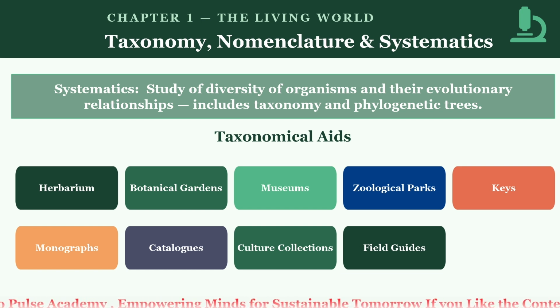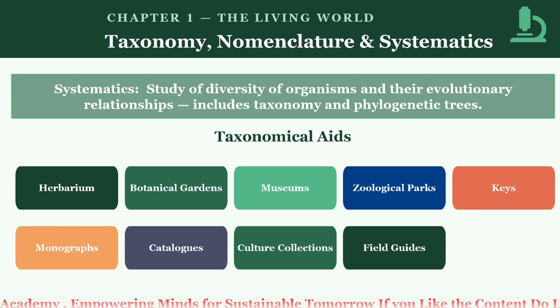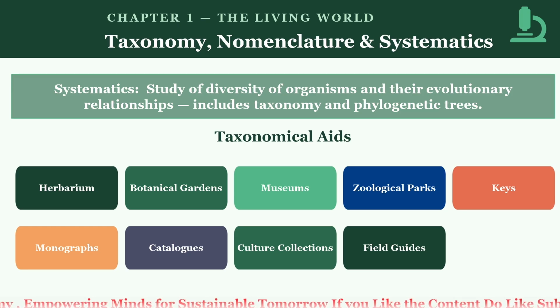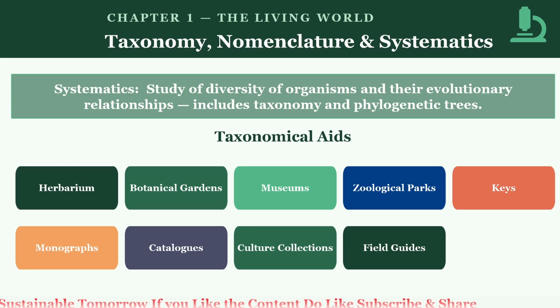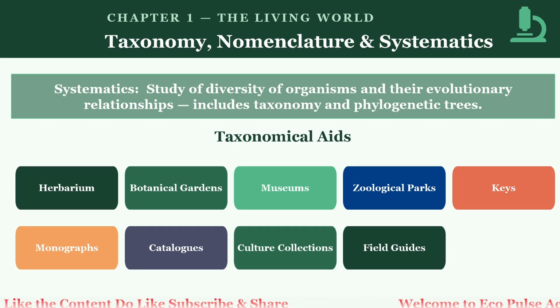Next, the fourth one is zoological parks, that is, zoos. Zoological parks are facilities where animals are kept in captivity for public viewing, conservation, and study. What are the functions of zoological parks? They provide opportunities to observe and study animal behavior, support conservation efforts, and offer educational programs about wildlife.